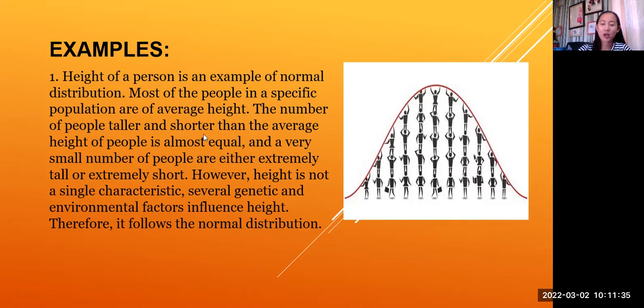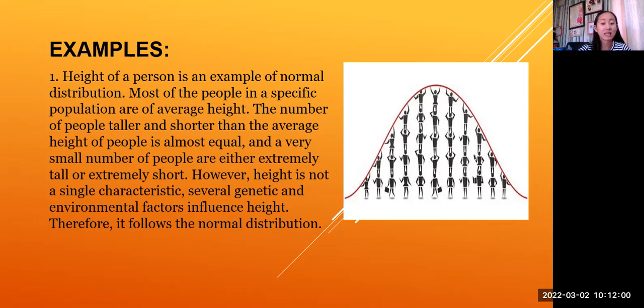Okay. So, ayan, the average height of a Filipino person is 5 flat, because I searched it. Others have heights which are, like I said, 4'11", 5'1", 5'2", until 5'6".